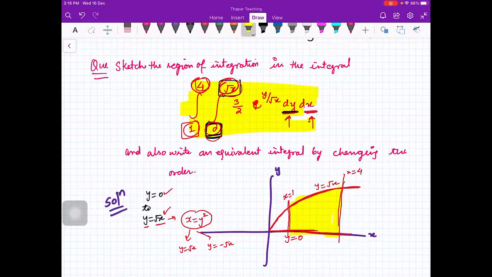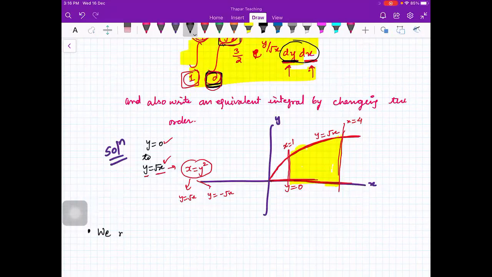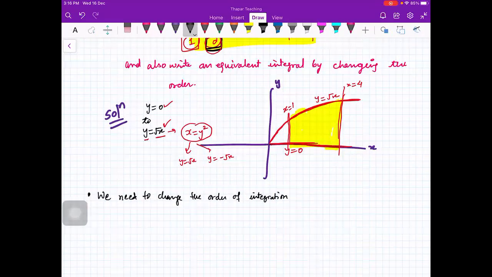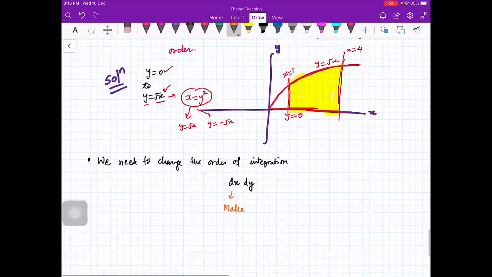Now the next part is that we have to change the order of integration. Can you tell me how you can do that? It means first you have to do with respect to dx and then with respect to dy. So for that you have to make a horizontal line.